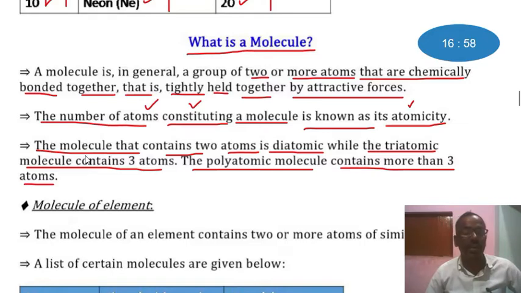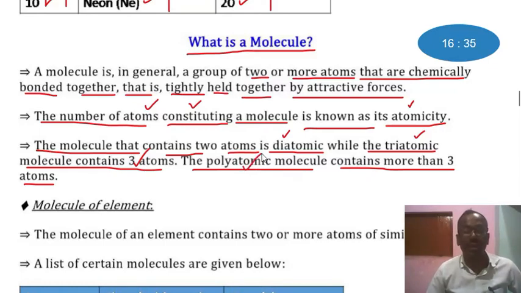It means that if a molecule has 2 atoms, then we say diatomic. If a molecule has 3 atoms, it is said to be triatomic, and more than 3 atoms is known as polyatomic.